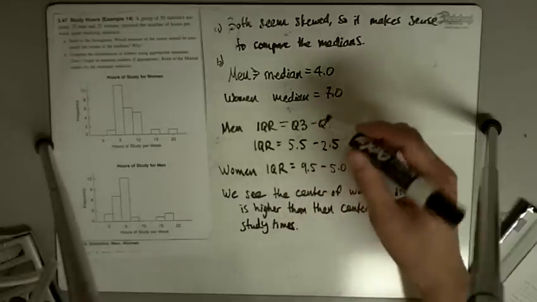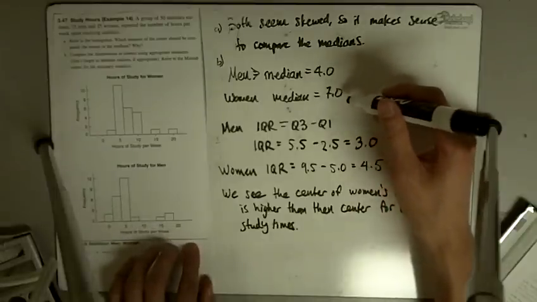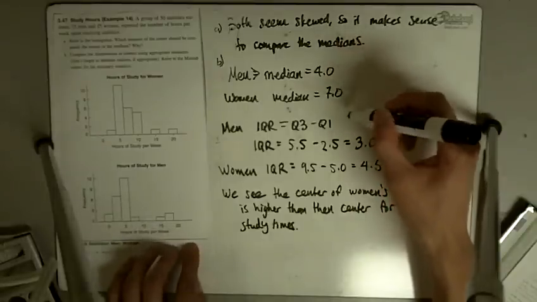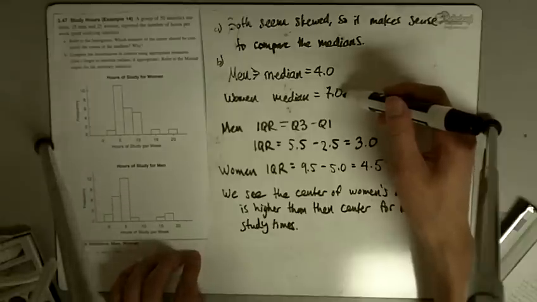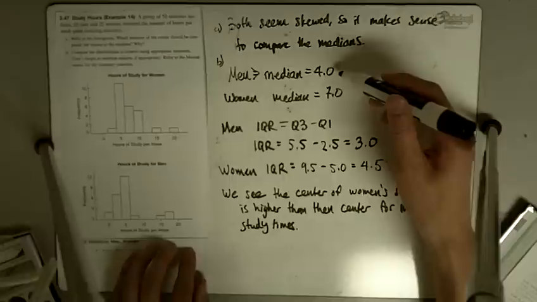So on average, the hours that women spend studying, according to this data, is higher than men. On average, the 7.0 is the median time for women, and 4.0 is the median time for men.